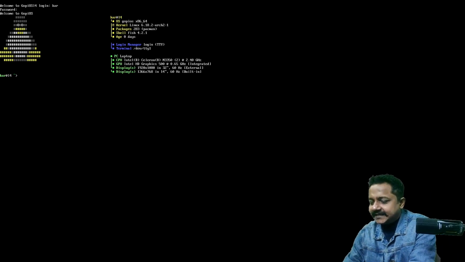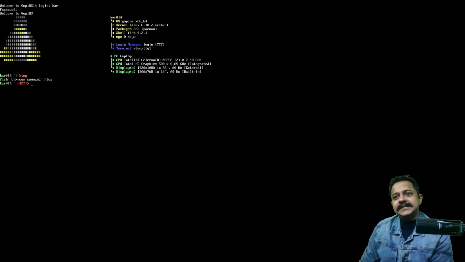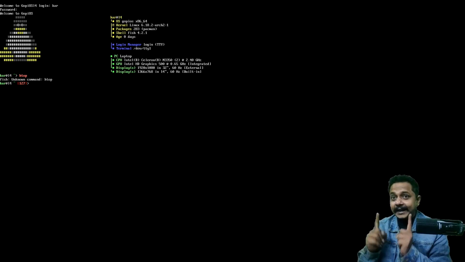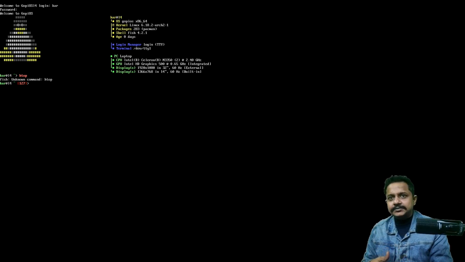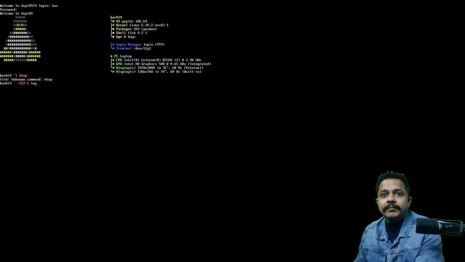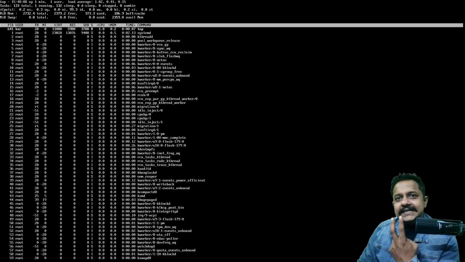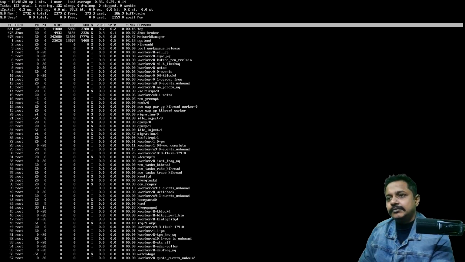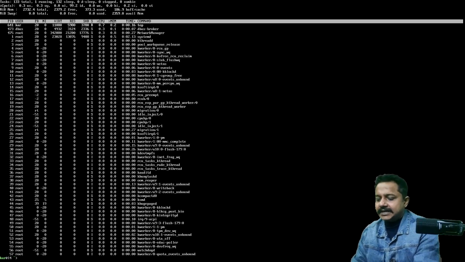Let me see. htop is not installed. Pacman is there. Nix, the package manager, is there. So technically I should be able to use that. Let's try top. Only 106 MB of RAM used. How is it possible?